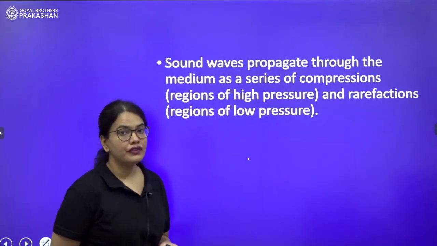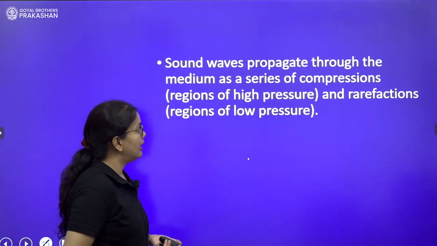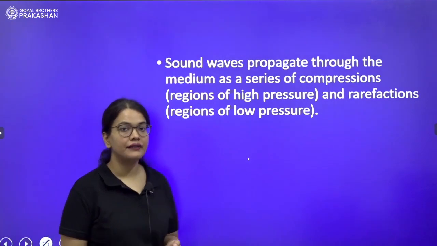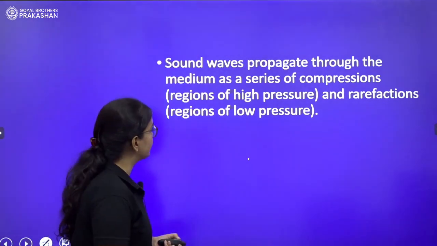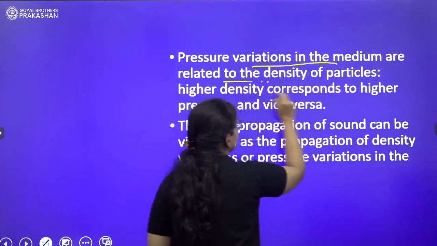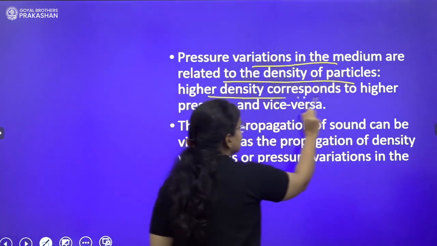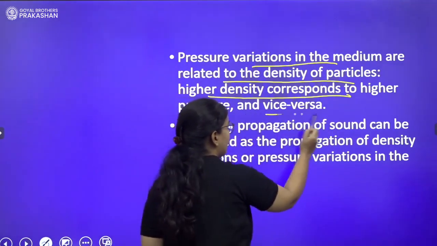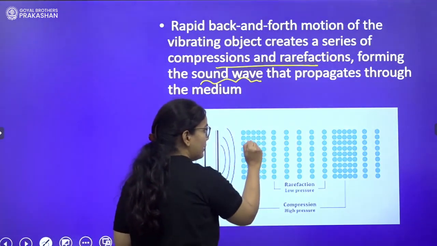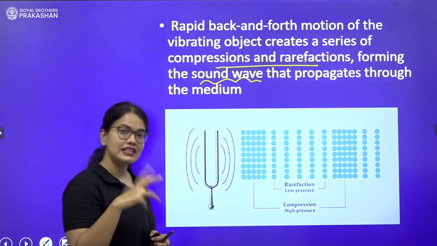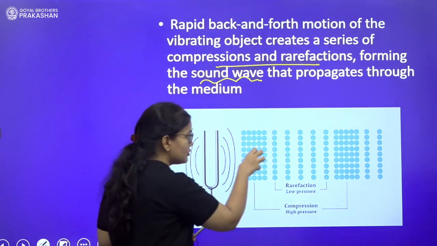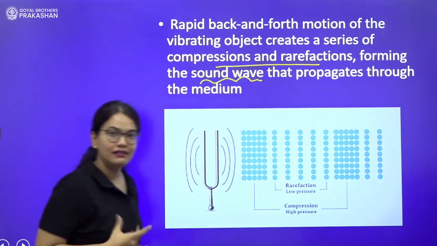Next, a sound wave propagates through the medium as a series of compressions, regions of high pressure, and a series of rarefactions that we have discussed, regions of low pressure. The pressure variations in the medium are related to the density of the particles. Higher density corresponds to higher pressure and vice versa. Here you have so many particles close together, so obviously density will be high. Density means how closely they are packed. In this they are closely packed, in that they are loosely packed, so they will have lesser density.